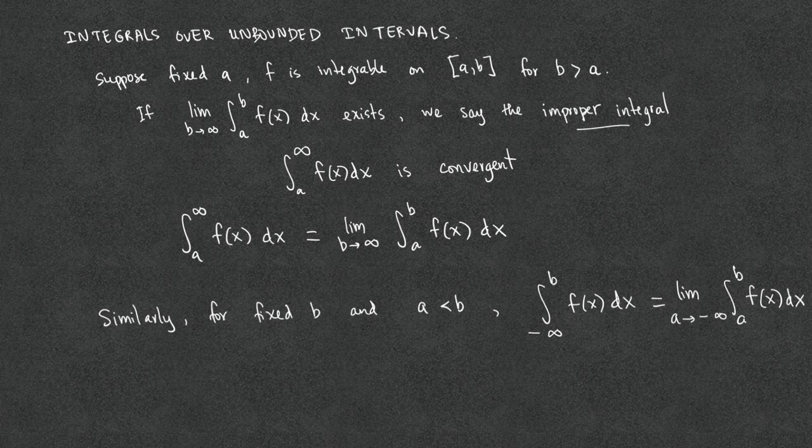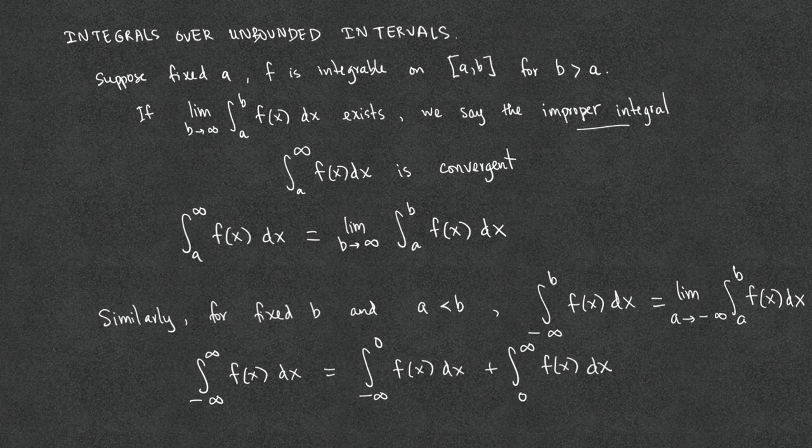And finally, if f is integrable on the interval a, b for all a less than b, we define the improper integral from negative infinity to infinity of f of x dx as the integral from negative infinity to 0 of f of x dx plus the integral from 0 to infinity of f of x dx, if the improper integrals on the right-hand side are both convergent. If an improper integral is not convergent, it is called divergent.